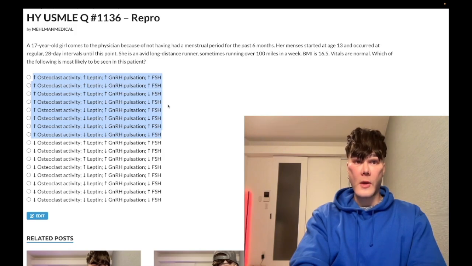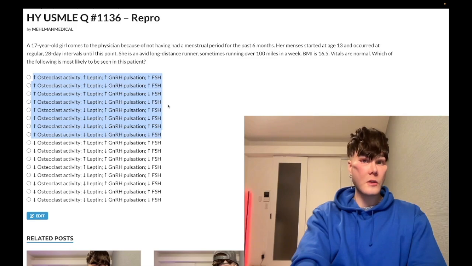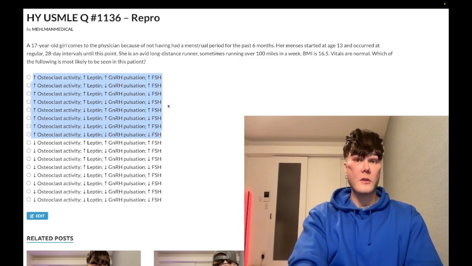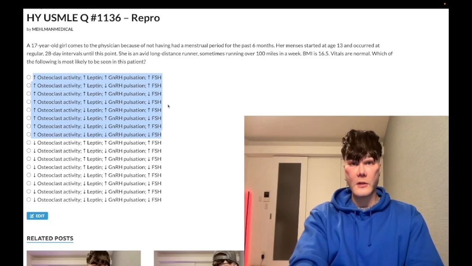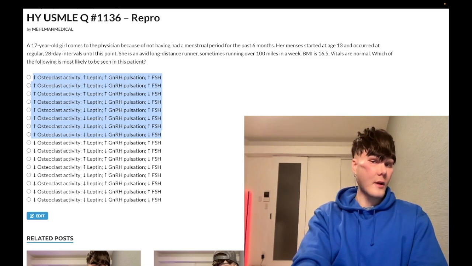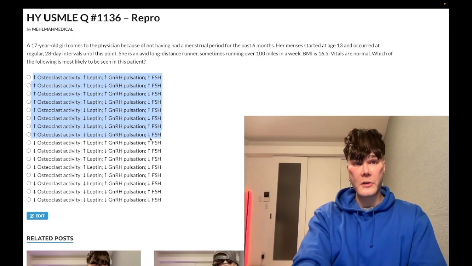Step 2 CK psych forms will actually take this to the next level, make it a bit more difficult. They'll give you a BMI of 20. That's not even low, okay? Under 18.5 is technically underweight. There's a question where it's 19, there's a question where it's 20, and they ask what the patient is at increased risk for later in life, and the answer is osteoporosis. You have to eliminate to get there. Sounds weird? I'm telling you the questions exist, okay? So increased risk of osteoporosis, increased risk of metatarsal stress fractures, and we would have increased osteoclast activity.